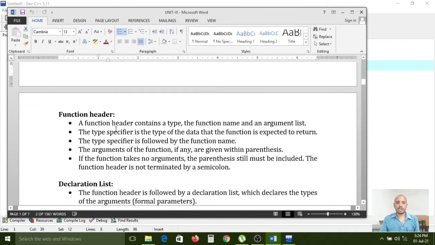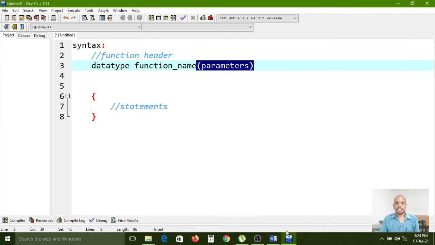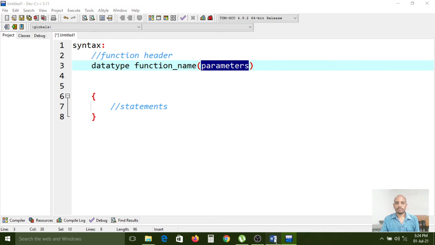So first we have to understand about the function header. A function header contains a type, the function name, and an argument list. Just now I told you, a function header contains type, function name and arguments list.